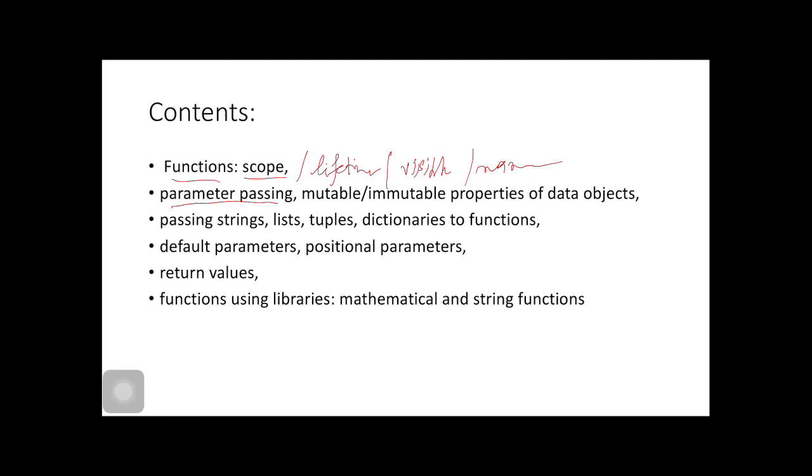Then comes parameter passing. What is parameter passing? Mutable and immutable properties of data objects. We know which data objects are mutable and immutable. List and dictionary are mutable, the rest are all immutable. How to pass a string, list, tuple, dictionary, functions, etc. to a function. Default parameters, what are default parameters, what are positional parameters. Then return values, then functions using libraries, mathematical and string functions.